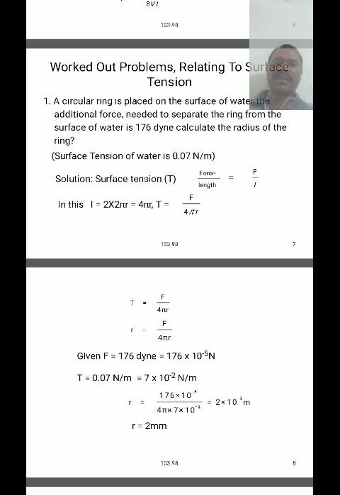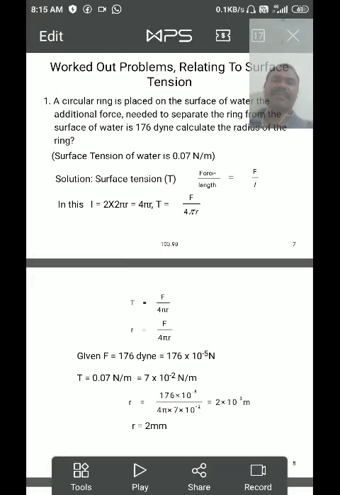That is the formula. L is equal to 2 into 2 pi r. Length means the total length of the circle of the wire, that is 2 into 2 pi r, that is 4 pi r. Then T is equal to F by 4 pi r.